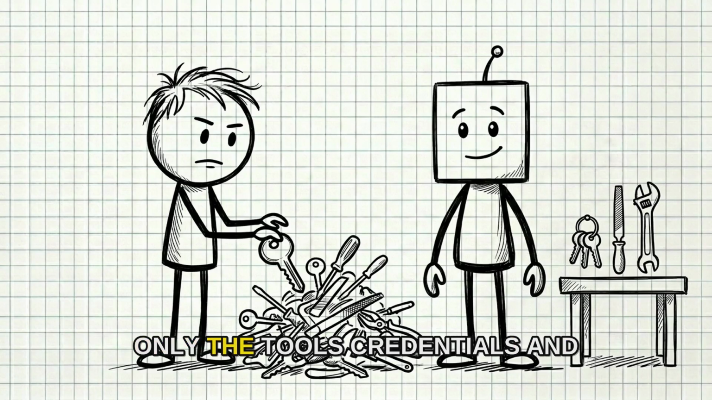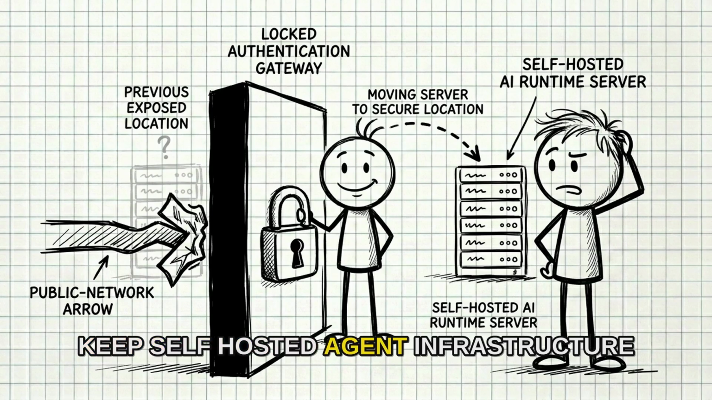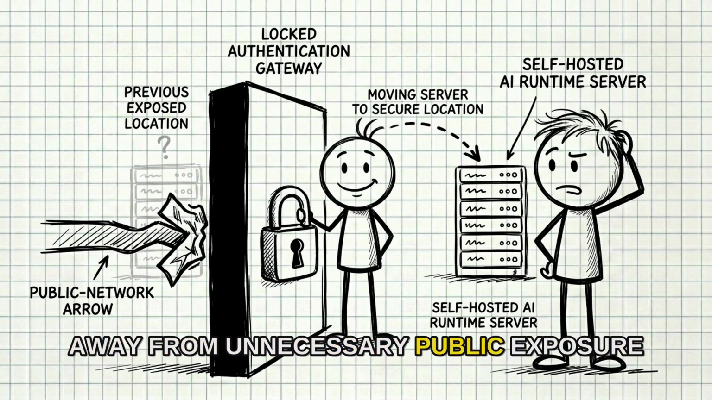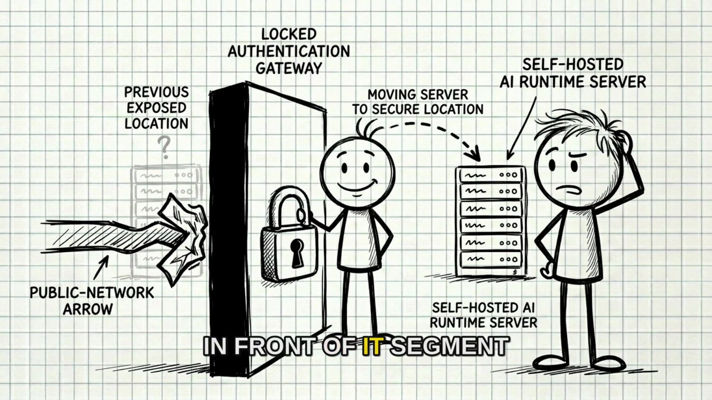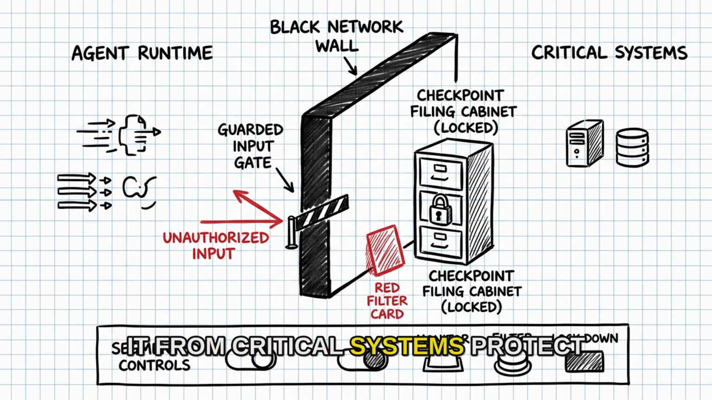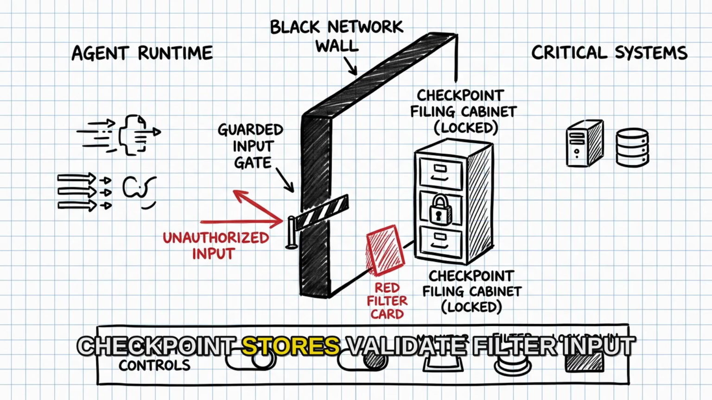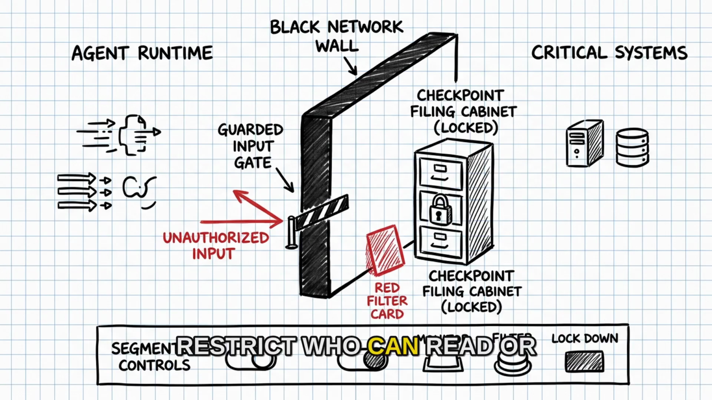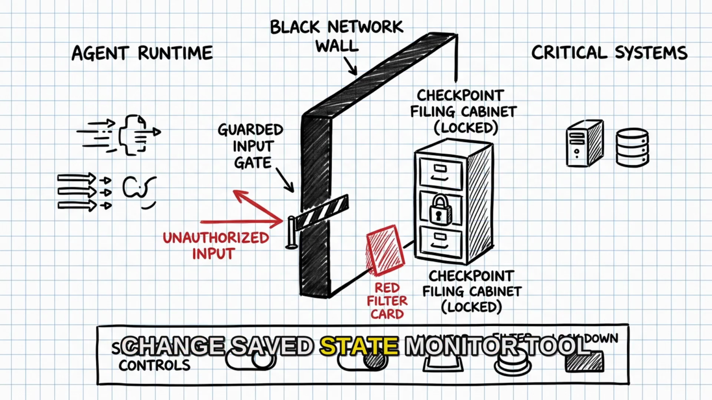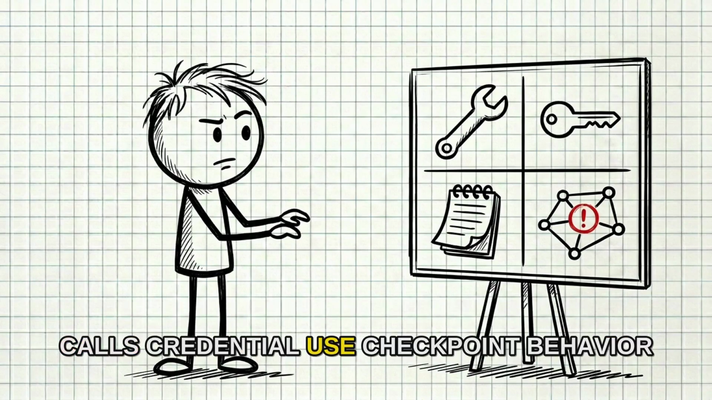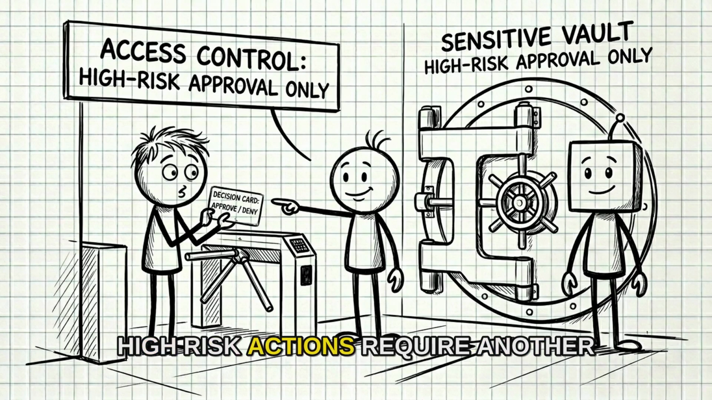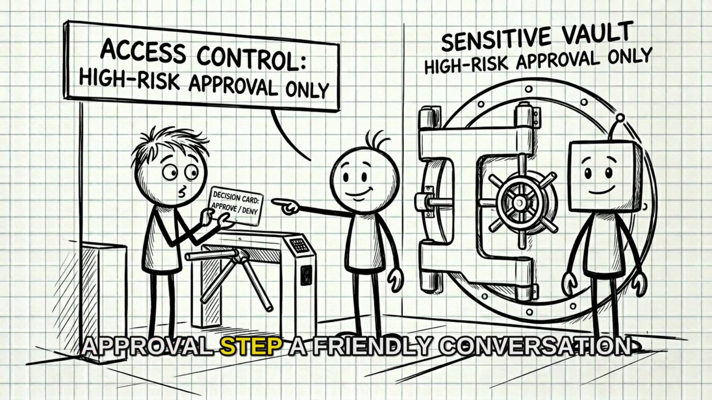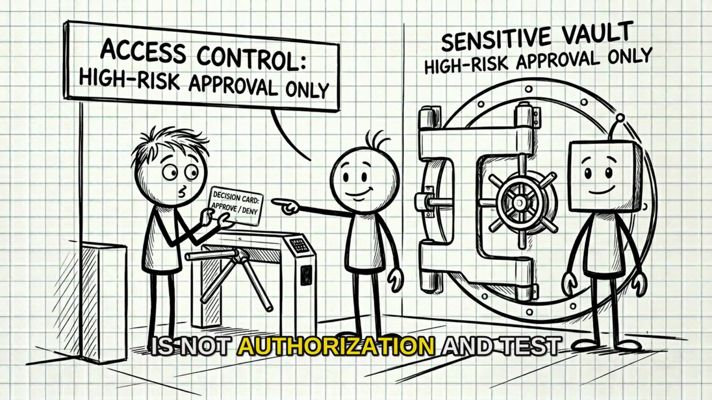Give it only the tools, credentials, and data required for its job. Keep self-hosted agent infrastructure away from unnecessary public exposure. Put authentication and gateway controls in front of it. Segment it from critical systems. Protect checkpoint stores. Validate filter input. Restrict who can read or change saved state. Monitor tool calls, credential use, checkpoint behavior, and unexpected network activity. For high-risk actions, require another approval step. A friendly conversation is not authorization.